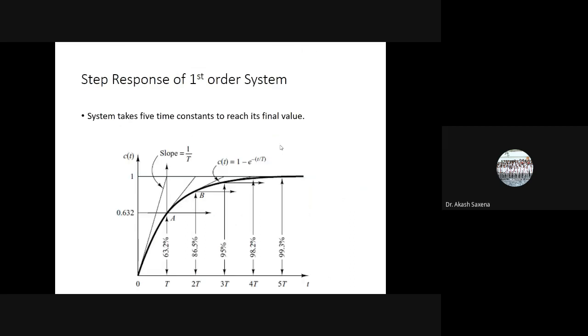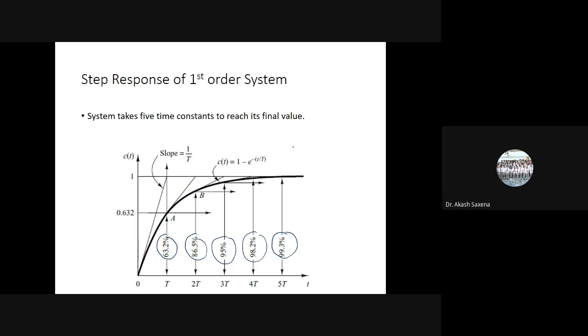So here you can see there are 5 time constants like this: when it is capital T, when the time is equal to 2T, when the time is equal to 3T, when time is equal to 4T and 5T. 5 time constants, and the value of the particular response is shown.